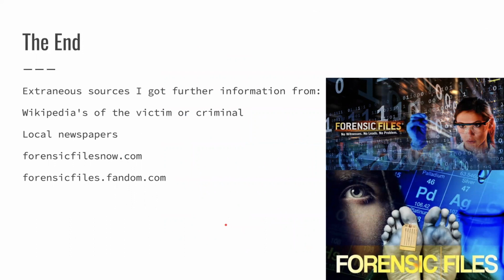So just real quick before I end, the extraneous sources that I used to get further information were Wikipedias of the victim or criminal, and local newspapers from the time the crime occurred in. There's a website called Forensic Files Now. It's pretty interesting. They just do updates on people and criminals now, and also just forensicfiles.fandom.com. It's like all the fandoms for every other show. Kind of gives you a little snippet of what the episode's about.